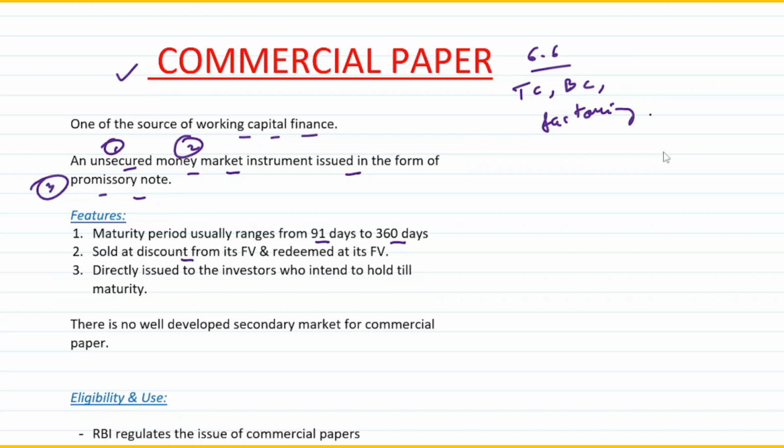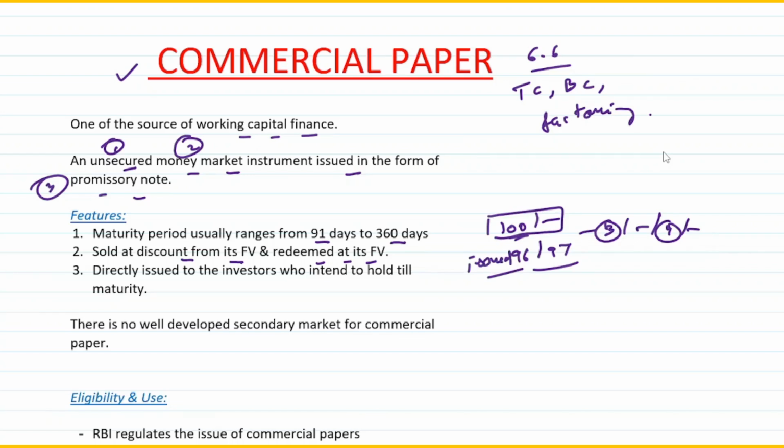It is sold at a discount from its face value and redeemed at its face value. That means if the commercial paper value is 100 rupees, it will be issued at a discount, at 96 or 97. The balance 3 or 4 rupees will be the interest earned by the security holder, the person who is buying the commercial paper. So the 3 rupees margin will be the yield for the security holder.